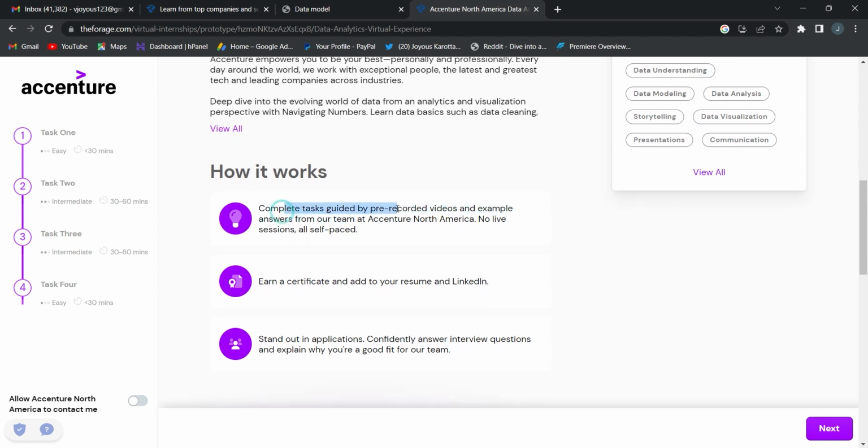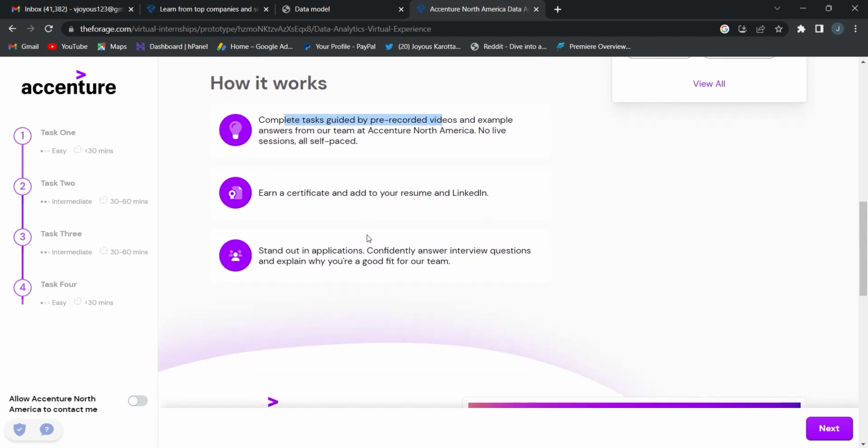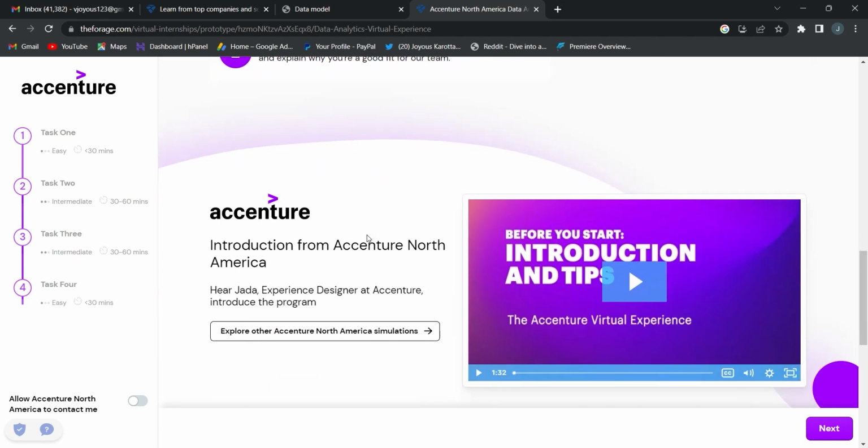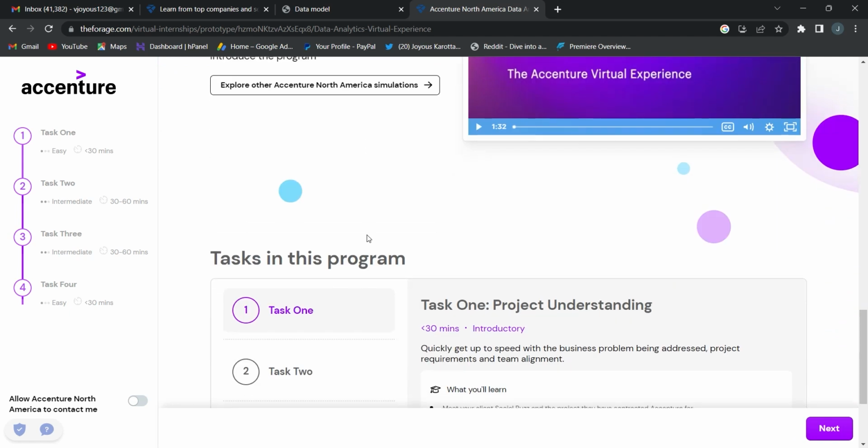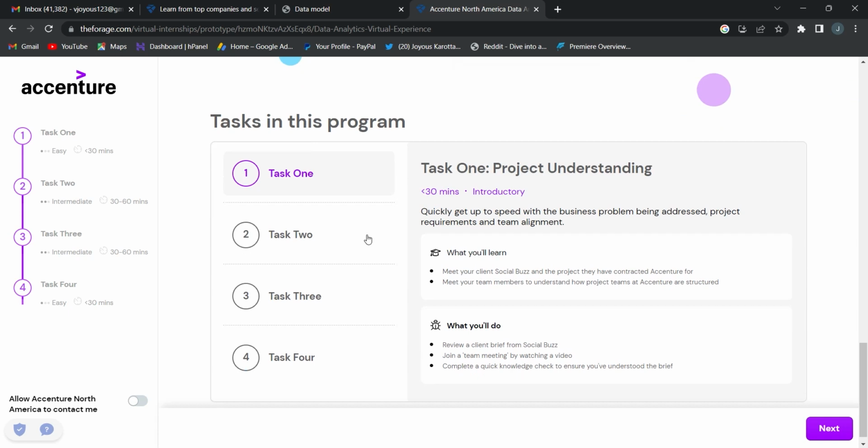So how does this basically work? You have to complete the tasks. They have given you pre-guided videos about the problems, cases, scenarios, and the tasks. You watch those videos and complete the tasks, and once you have completed them, you will get the certificate. You can add that to your resume and showcase that you have completed this virtual internship and have hands-on experience. So we are going to see what exactly the tasks are.